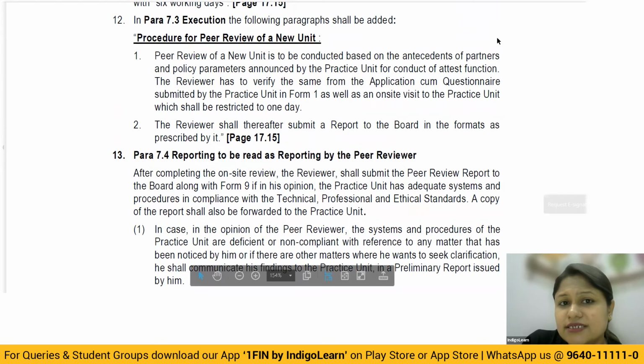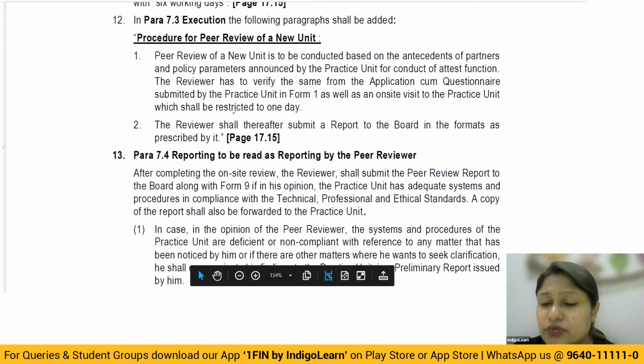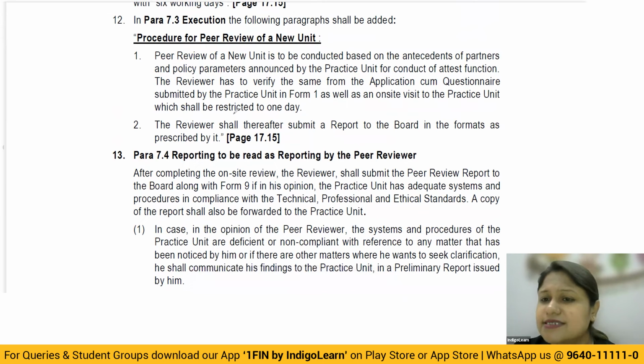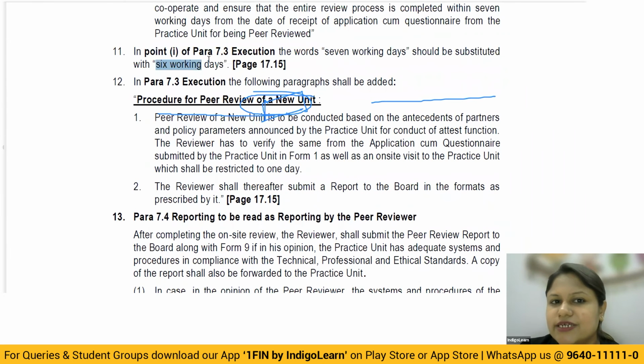One more important thing is when you talk about the on-site review, that is when the peer reviewer actually visits the practice unit. In the existing forms, we give it as a 6 working day thing. But here, understand the on-site visit to the practice unit shall be restricted to only 1 day. So again, the on-site visit to the practice units, which are new units, will be only and only 1 day. Regular, we are having how many? 6 working days. Here it is only 1. So that is also a difference that you come across when you talk about the new unit.